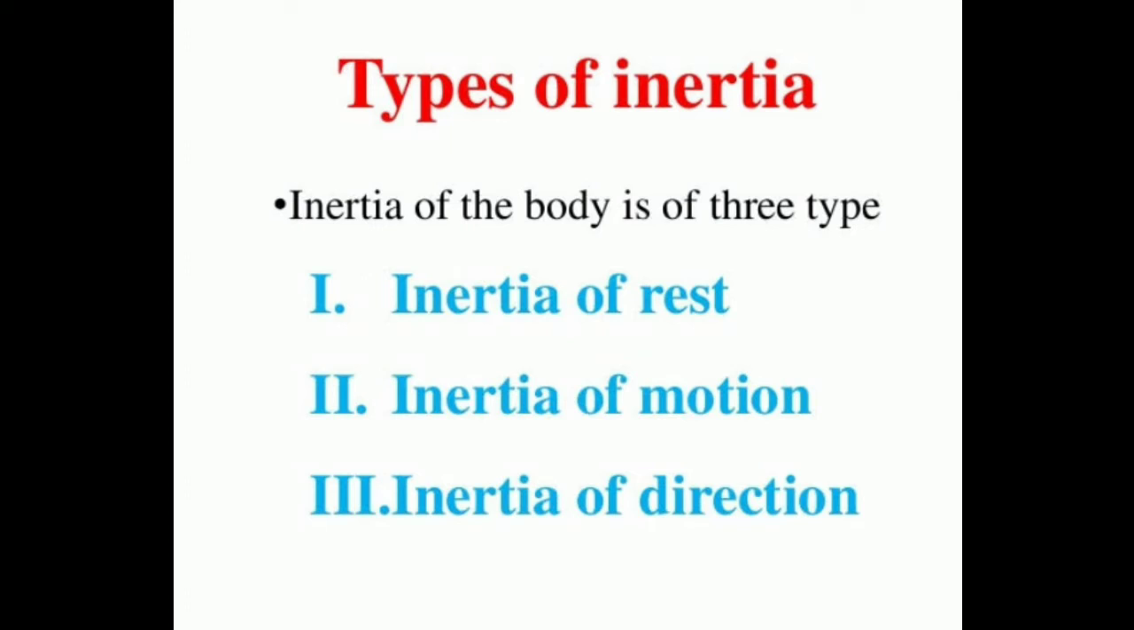Example for inertia of motion: an athlete runs some distance before jumping because this will help him jump longer and higher. Okay. Third one, example for inertia of direction: when you make a sharp turn while driving a car, you tend to lean sideways. That is an example for inertia of direction.